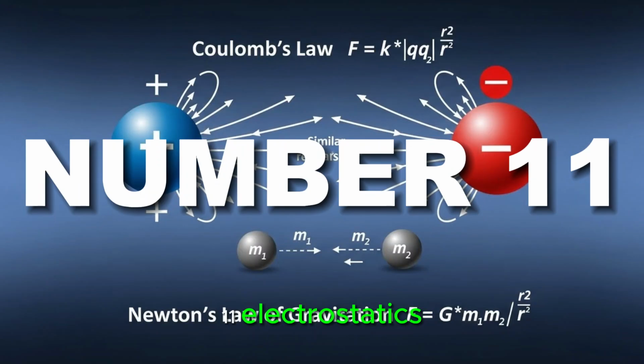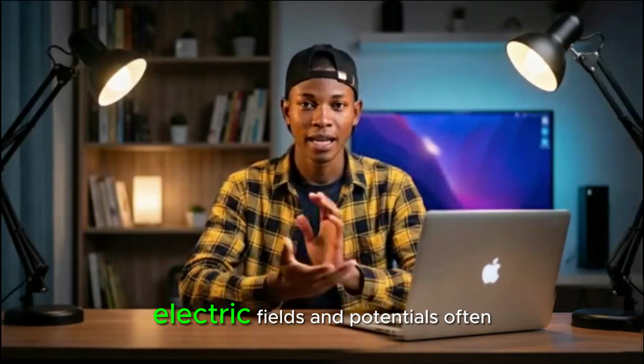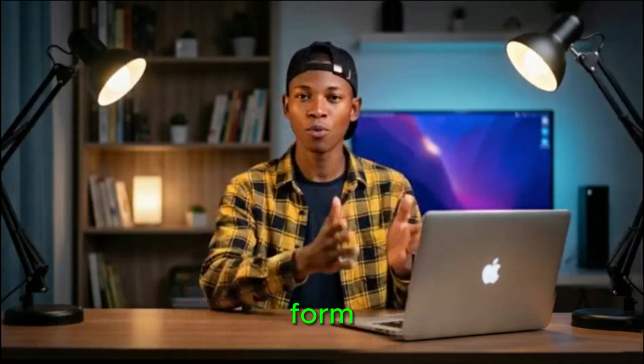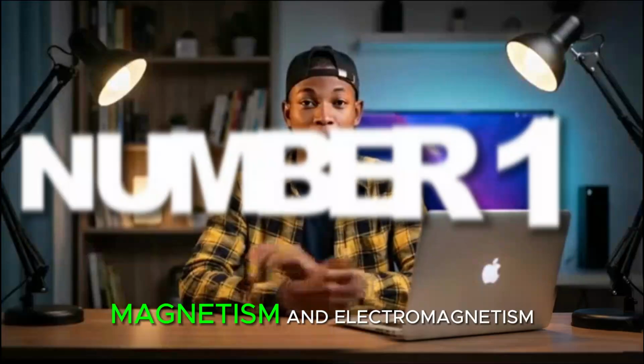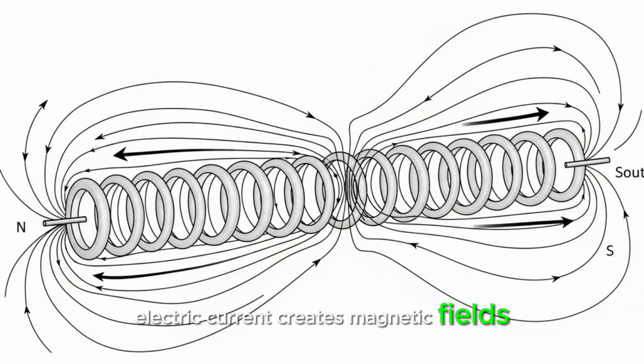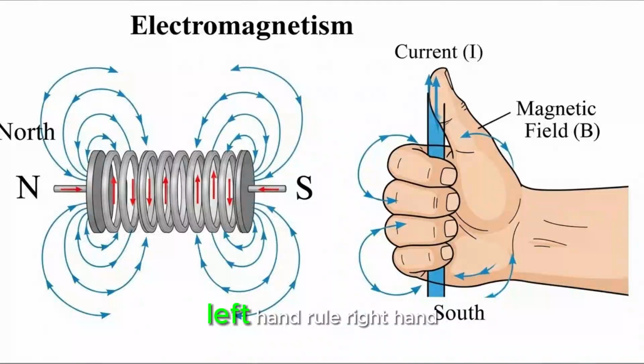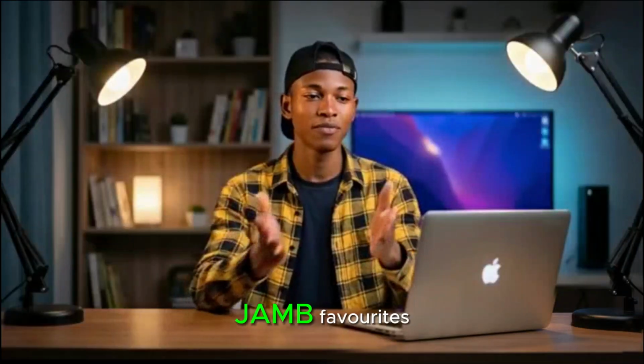11. Electrostatics. Before charges move as current, they sit still, and that's electrostatics. Coulomb's law mirrors Newton's law of gravitation, but for charges. Electric fields and potentials often form 1 to 2 questions. 12. Magnetism and electromagnetism. Electric current creates magnetic fields, and that leads to motors, solenoids, and force on a conductor. Left-hand rule, right-hand rule, JAMB favorites.